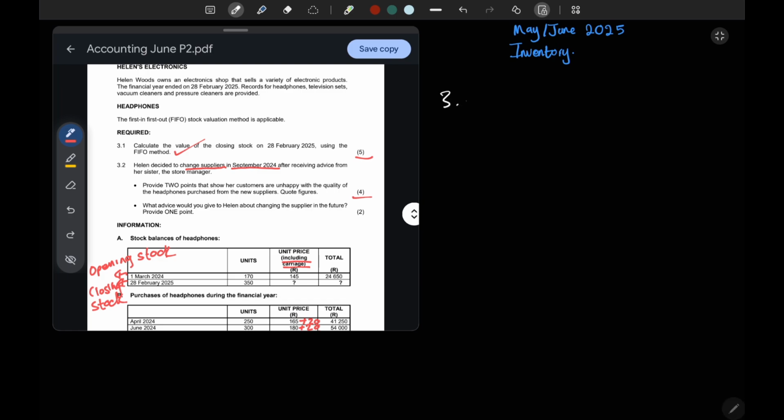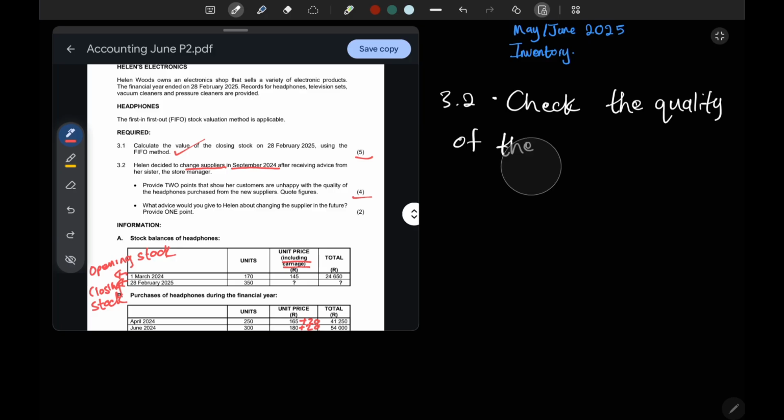We could say 3.2, check the quality of the products. Oh, but they're talking about Helen.